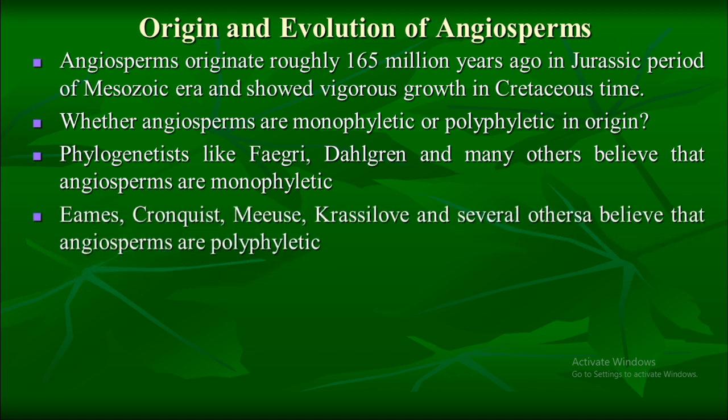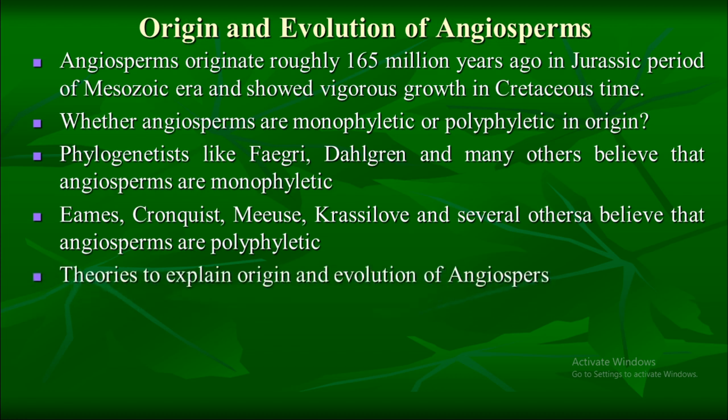While a number of phylogeneticists like Ames, Cronquist, Meeuse, Krassilov, and a number of others believe that the angiosperms are polyphyletic in origin, that is, dicot and monocot originated at different times from different ancestral stock and attained the present status through parallel or convergent evolution.